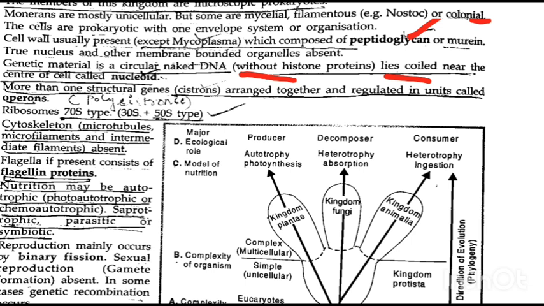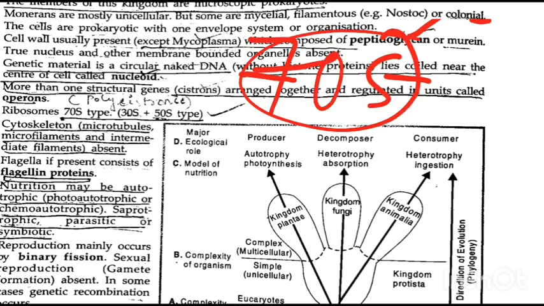More than one structural gene cistron arranged together and regulated in a unit called an operon, and that condition is known as polycistronic. Ribosome is 70S type, which has 2 subunits: one is 30S, another one is 50S. Cytoskeleton like microtubules, microfilaments, intermediate filaments are totally absent. Flagella, if present, consist of flagellin protein.